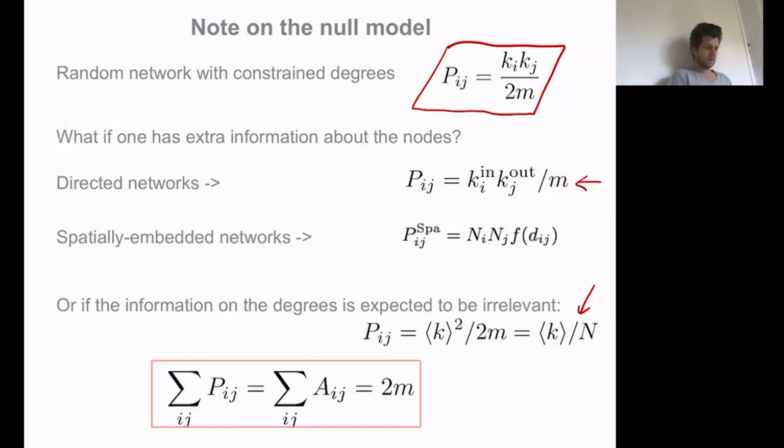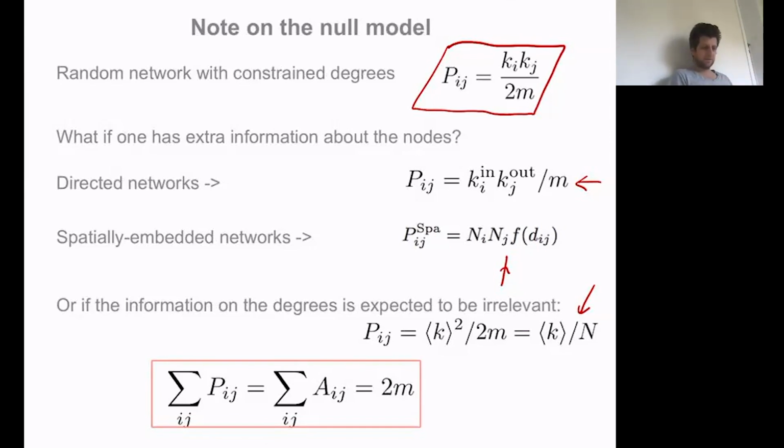But otherwise, you can also have situations where the graph is embedded in space. The nodes have locations in geographical space, for instance. And then what you may want to do is to detrend for the influence that space has on the likelihood of having a connection between nodes.